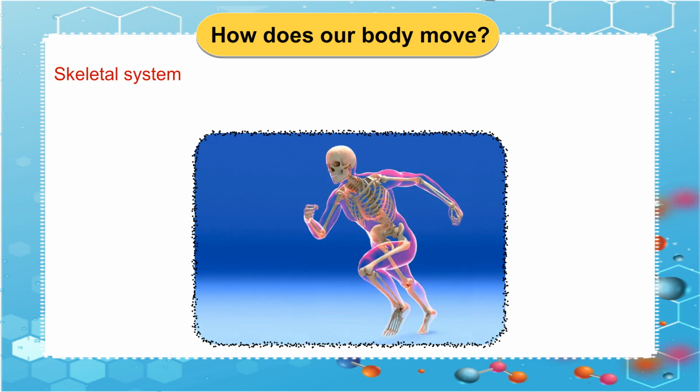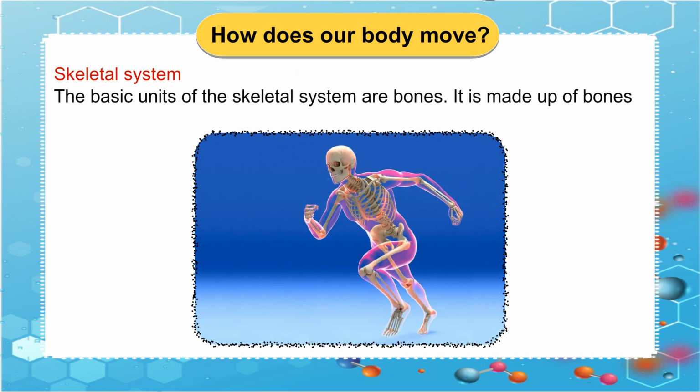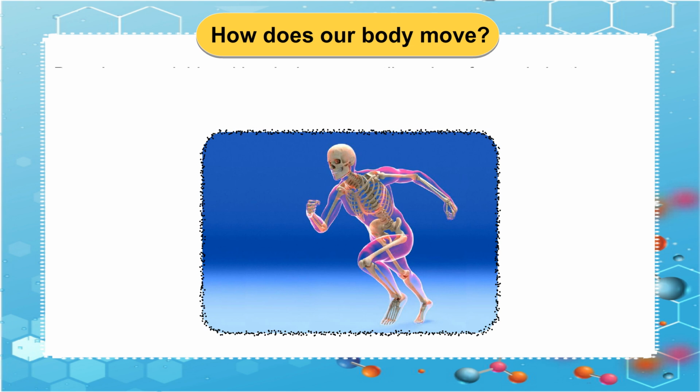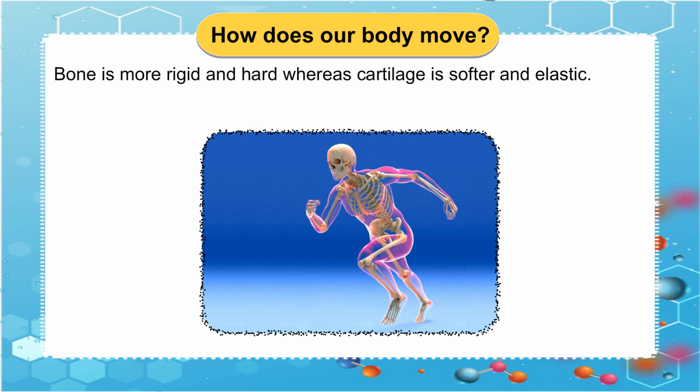Skeletal system. The basic units of the skeletal system are bones. It is made up of bones and cartilage which are types of connective tissue. Bone is more rigid and hard whereas cartilage is softer and elastic. An adult has 206 bones.